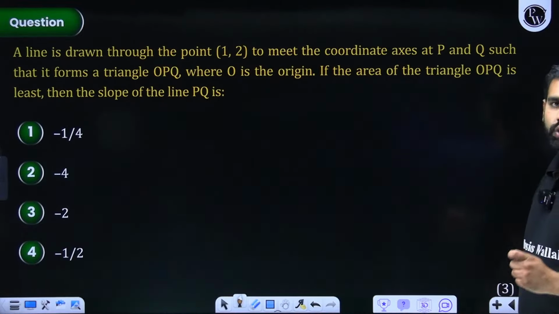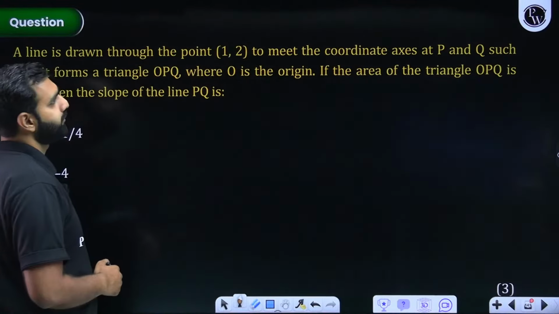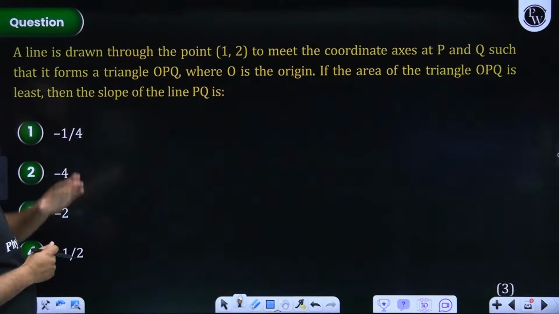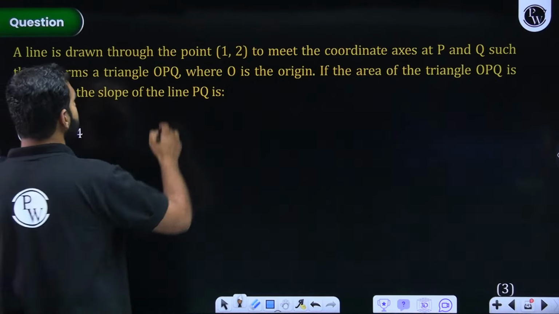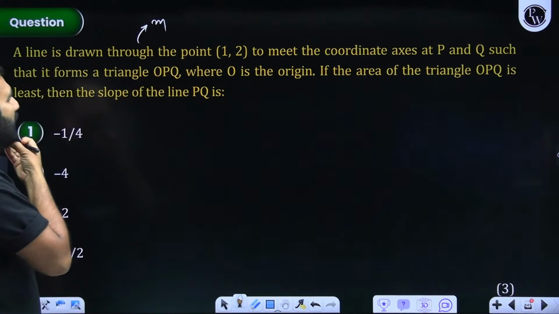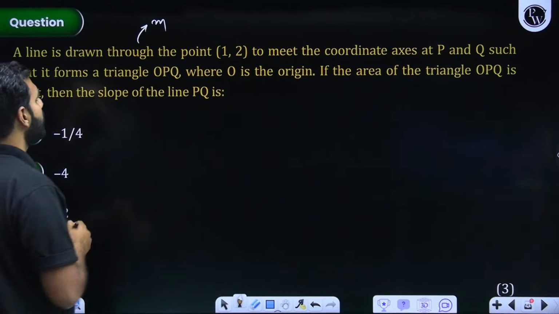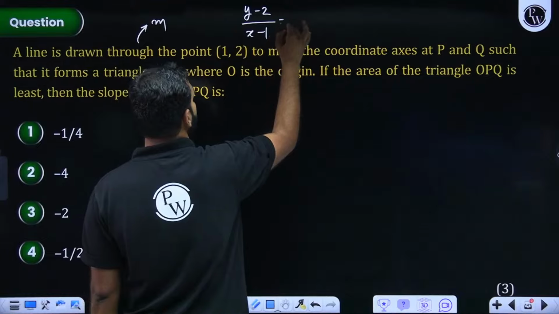A line is drawn through the point 1, 2 to meet the coordinate axis at P and Q, such that it forms a triangle OPQ, where O is the origin. If the area of the triangle... So first of all, let's assume that the slope of the line is m. Can I say so? With that, I can write the equation of the line: y minus 2 upon x minus 1 is equal to m.